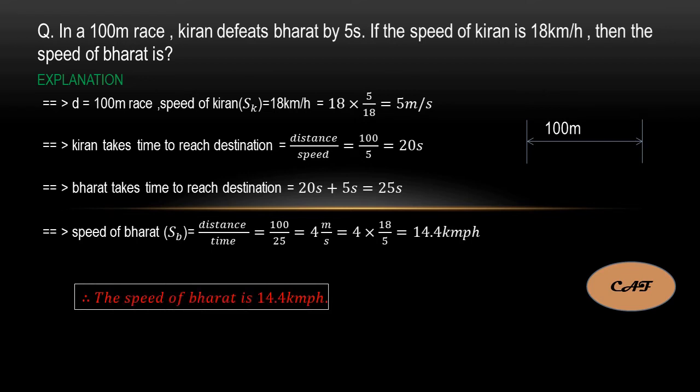Therefore, the speed of Bharat is 14.4 kilometers per hour. If this is correct or not, you can verify with a simple thing. Kiran is reaching first, which means definitely the speed of Kiran should be greater than the speed of Bharat. If you see here, the speed of Kiran is 18 kilometers per hour, and the speed of Bharat, whatever you got, is 14.4. So this is a small differentiation. Okay.